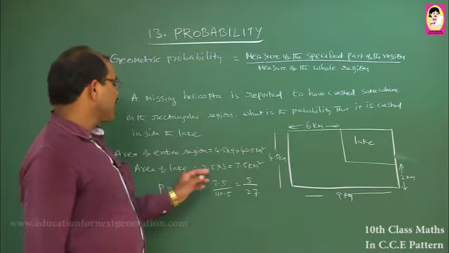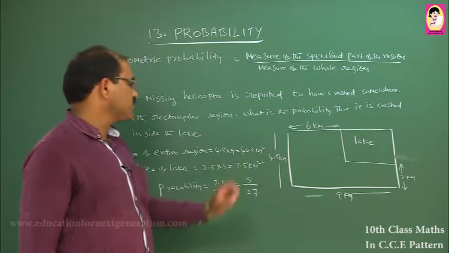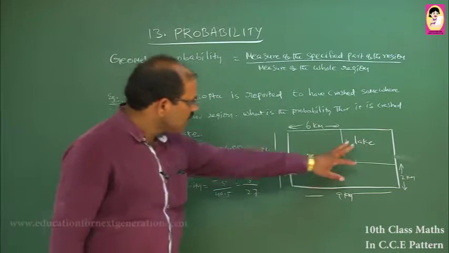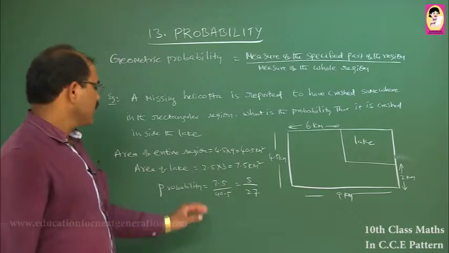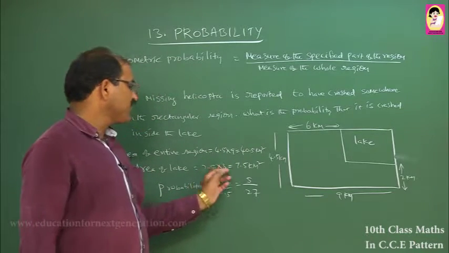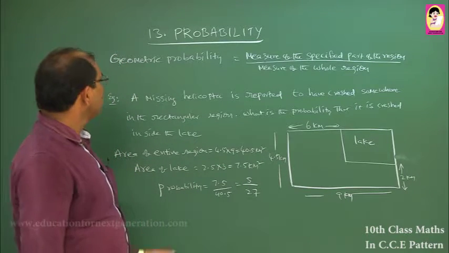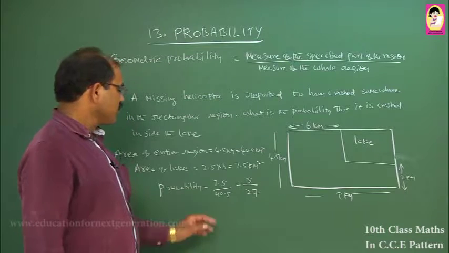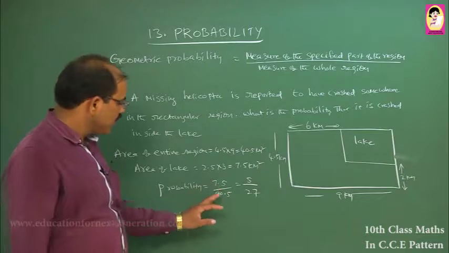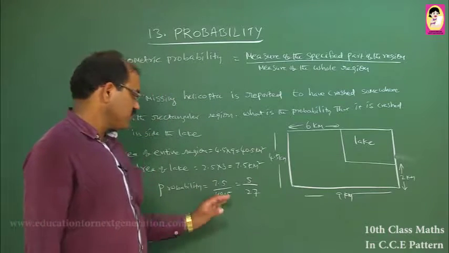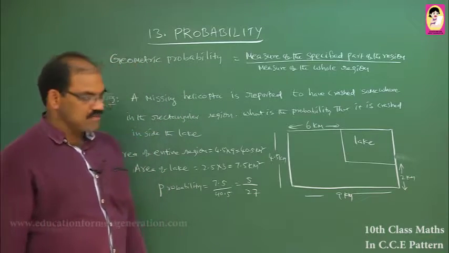So the area of the rectangle is 4.5 into 9, that is 40.5 square kilometers. The area of the lake, also rectangular, is length into breadth, 2.5 into 3, that is 7.5 square kilometers. Now the geometric probability is 7.5 divided by 40.5, that is 75 by 405. If you simplify it, it is 5 by 27. This is the geometric probability.